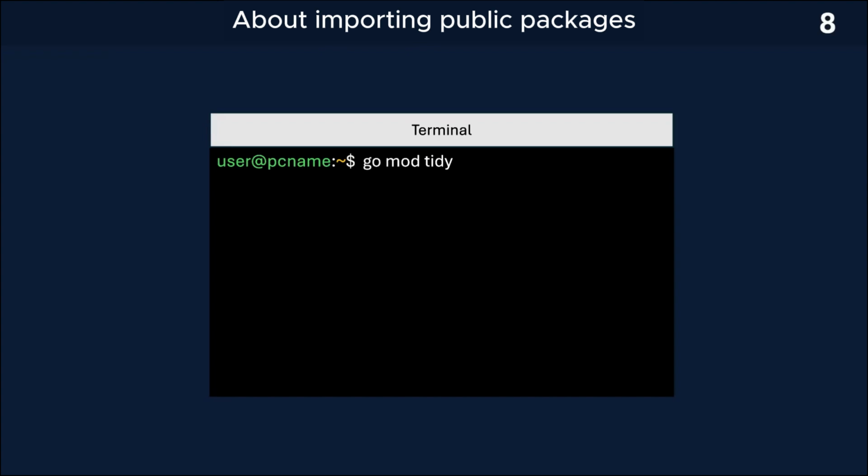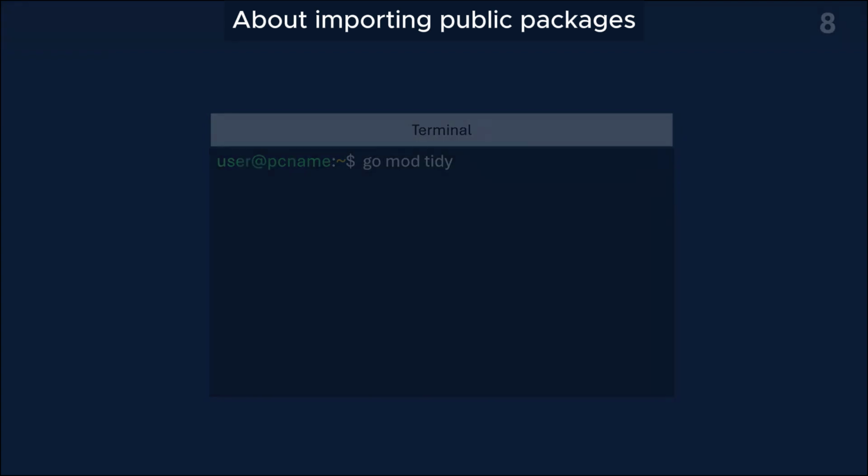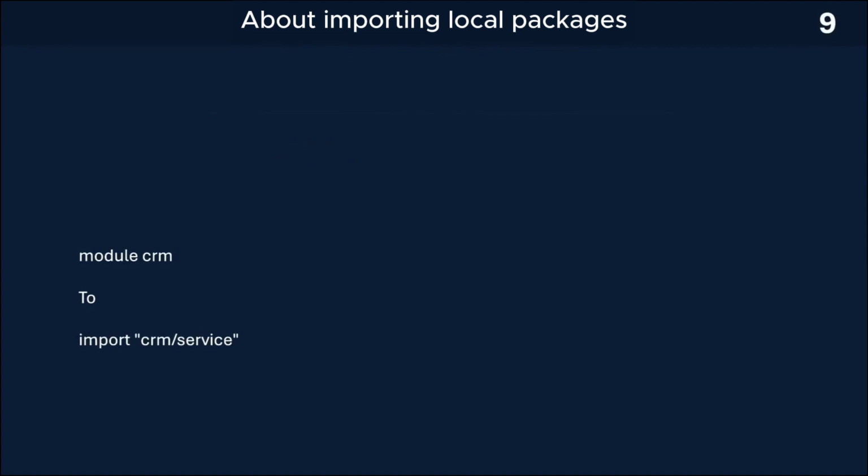If we need to import our own packages from our local project, then the import is simply done through the module name. For example, if we have a CRM module, then importing an internal package is done as follows. We write import and then specify the path: crm/service-name.